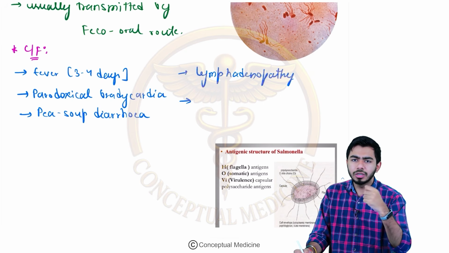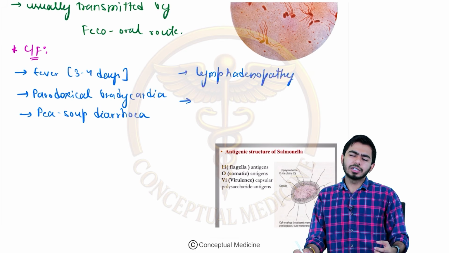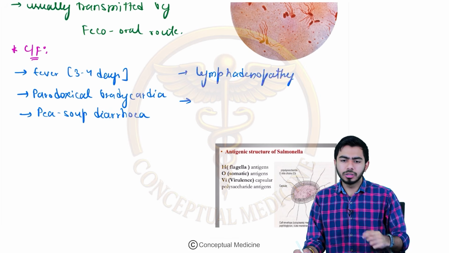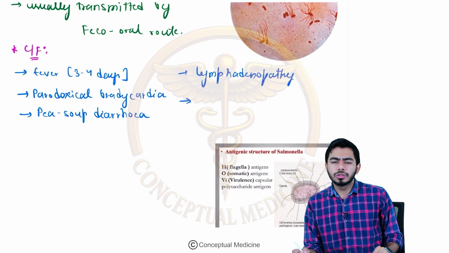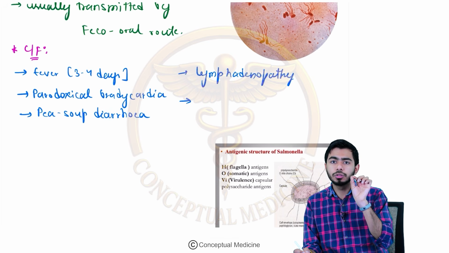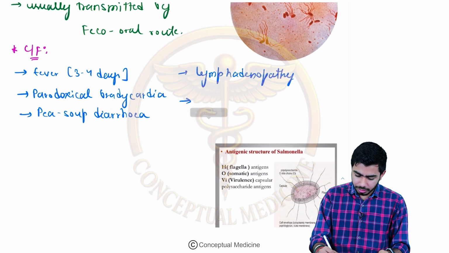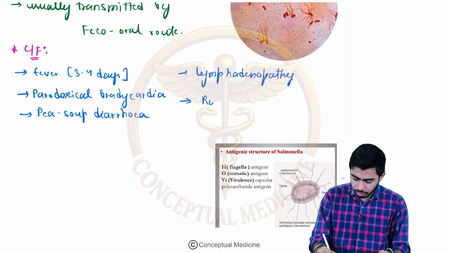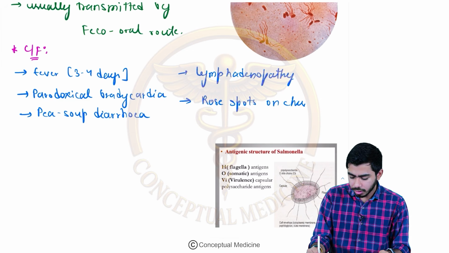Then, not rashes I would say, spots would be seen on the anterior trunk or anterior chest region. So rose spots kind of lesions, usually on the chest region, might be appreciated.